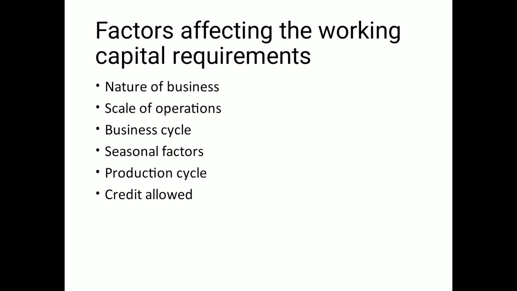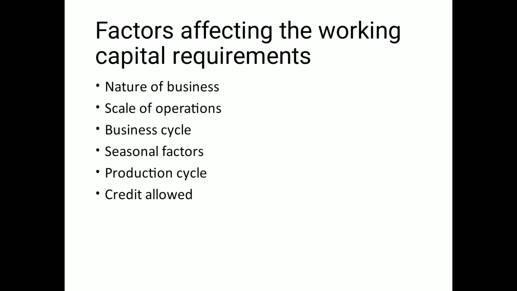The fourth is seasonal factors. Certain goods are seasonal in nature. We had taken example of woolen goods, mangoes and raincoats yesterday. These products are purely seasonal products. So whenever you have say winters, the sale of woolen garments would be at its peak. And when it is a rainy season, the sale of raincoats or umbrellas would be at its peak. So at such times, a firm engaged in production of such goods would need more amount of working capital.